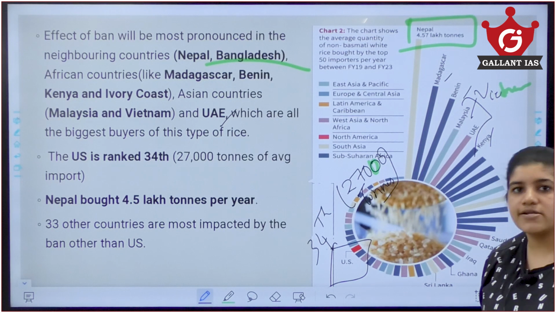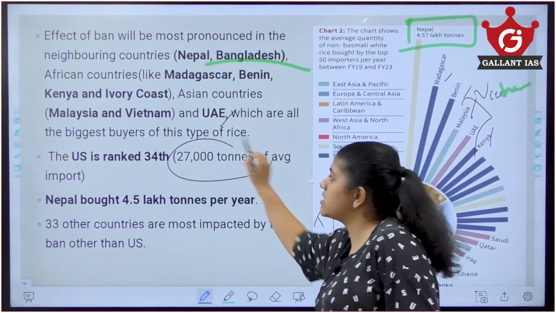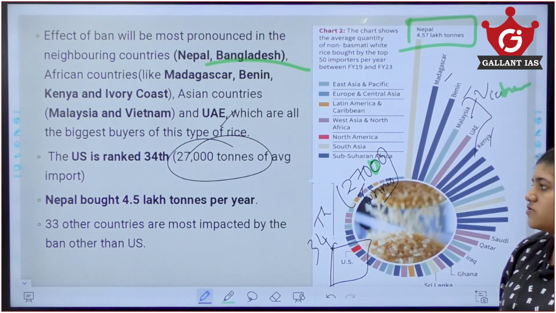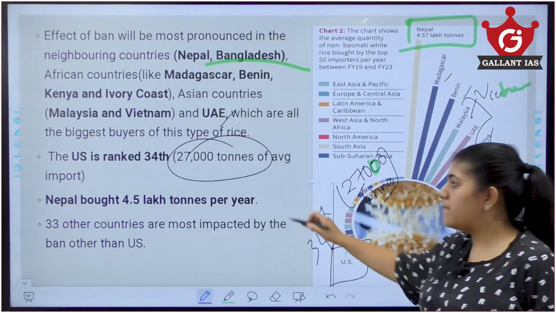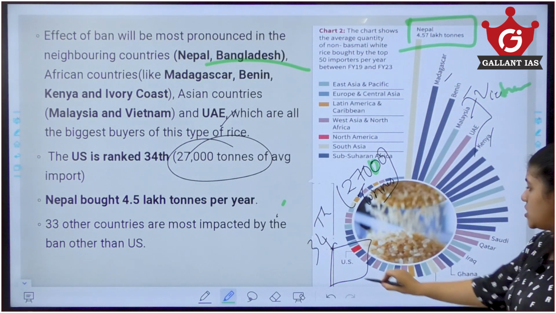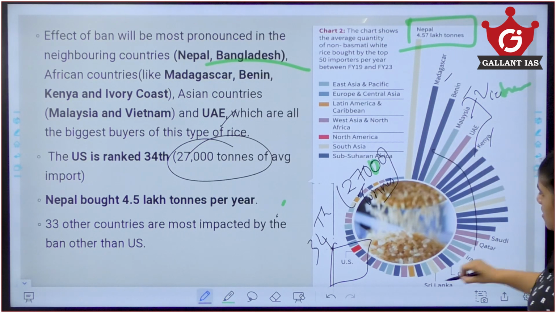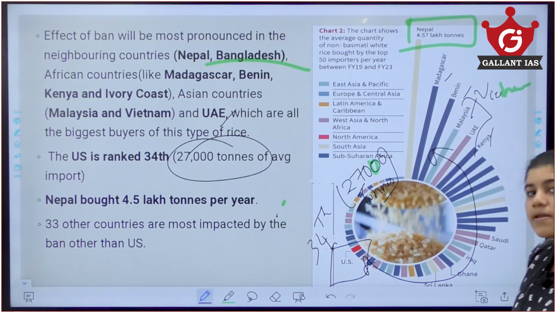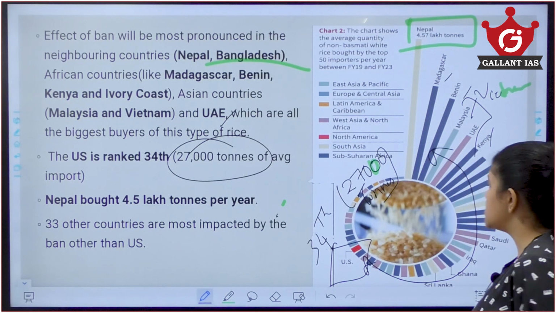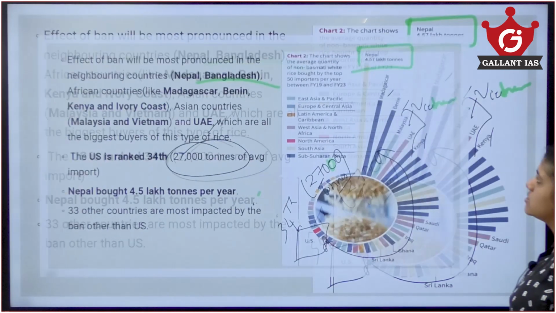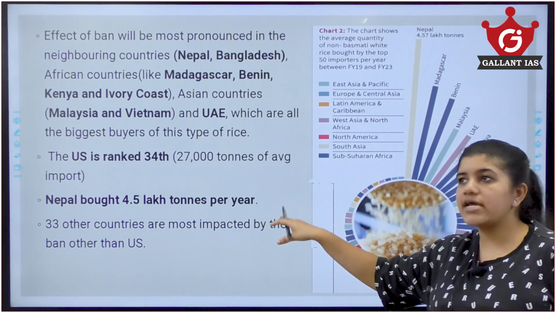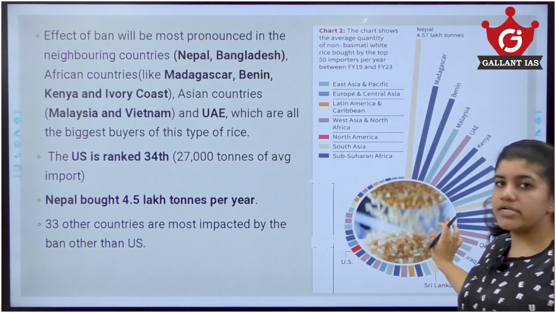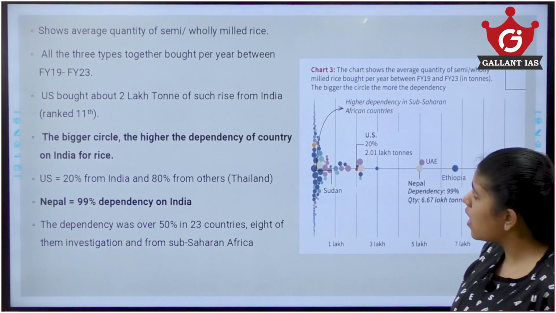Told you US is ranked 34%, about 27,000 tons of average import, and Nepal I told you 4.57 lakh tons per year. Also 33 other countries also depend upon India for their exports in this type of rice. So the ban of India in this particular type of rice would affect all these countries as a whole.